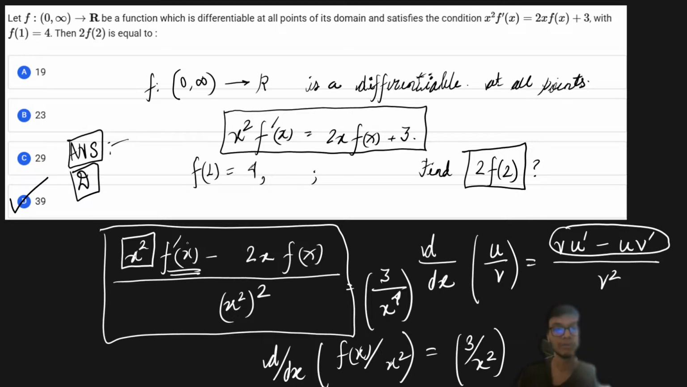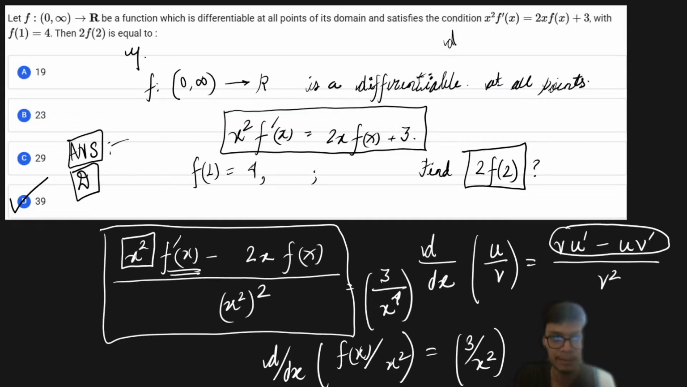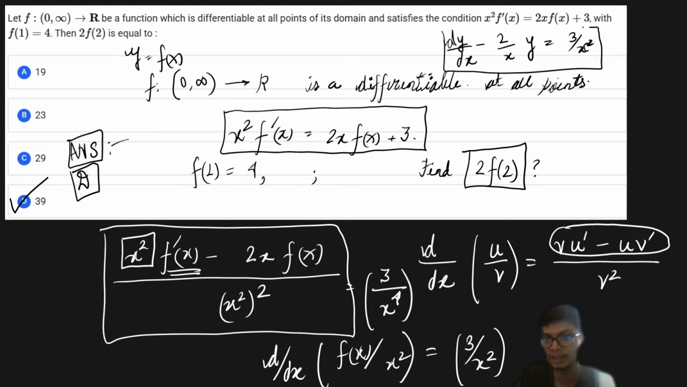What you can do is, if you look at this particular form over here, and if you have studied differential equation, let us consider this f of x as some y. So therefore this is going to be dy by dx, and if I divide by x square, it is going to be 2 upon x into y is equals to 3 upon x square. Now this is basically a first order linear differential equation. So this also you can solve by first order linear differential equation, right?